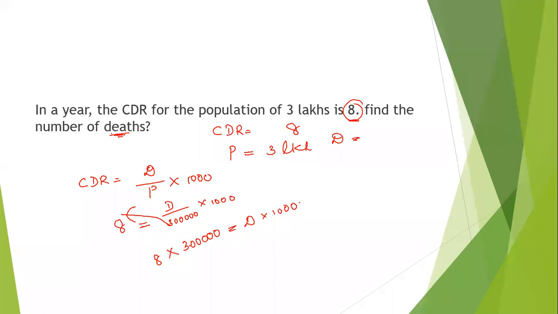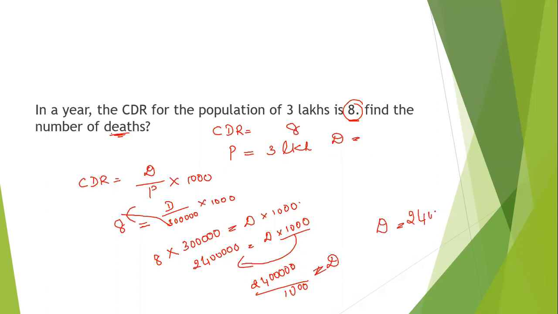What is 8? 8 3s are 24. So it will be 24 lakhs is equal to D into 1000. Bring this into 1000 this side. So it will be 24 lakhs divided by 1000 is equal to D. So what is the value of D? It is 2400.